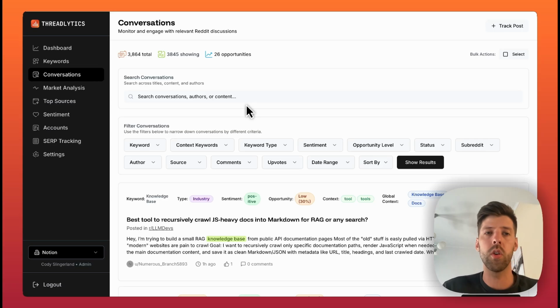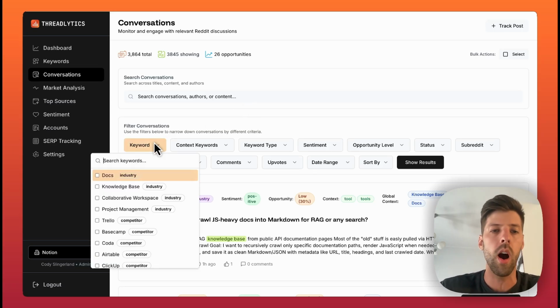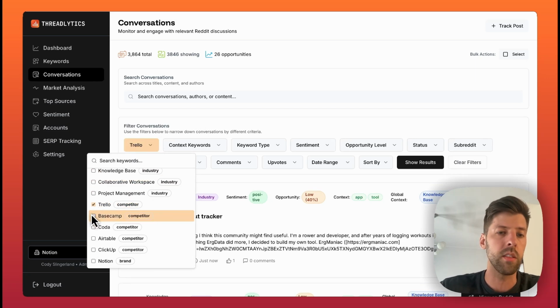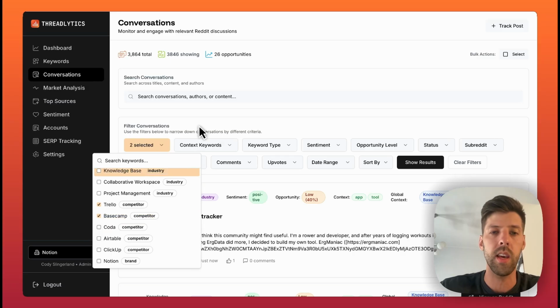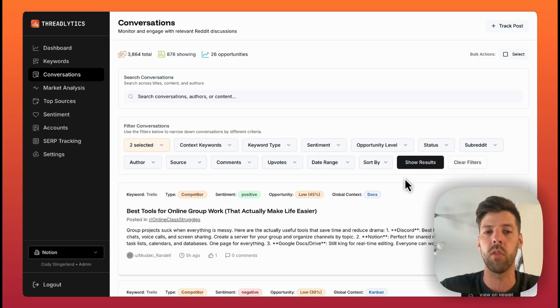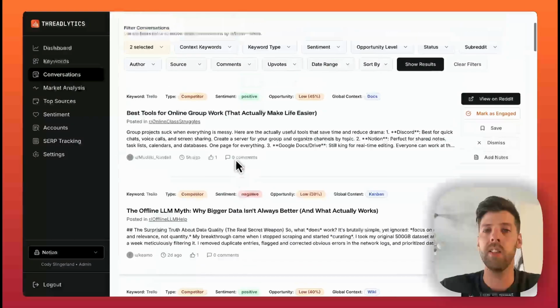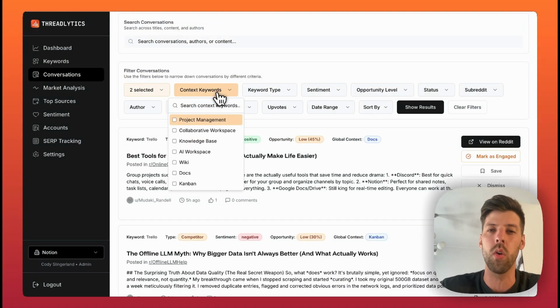Another thing we can do if we go over to the conversations page is we can find those actual mentions of our different competitors. We can look at the specific competitors that we want to monitor, for example, Trello and Basecamp. I'll do that and then say show results. This will show me all the different mentions where Trello or Basecamp were mentioned. And we can even get more granular with that.